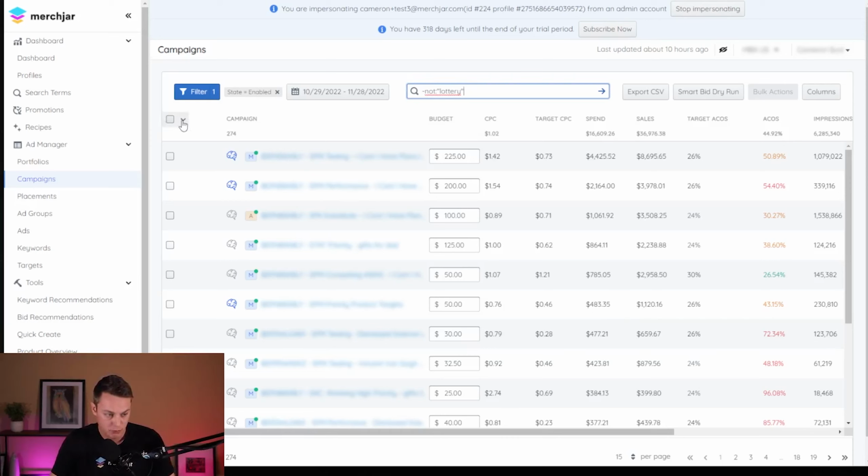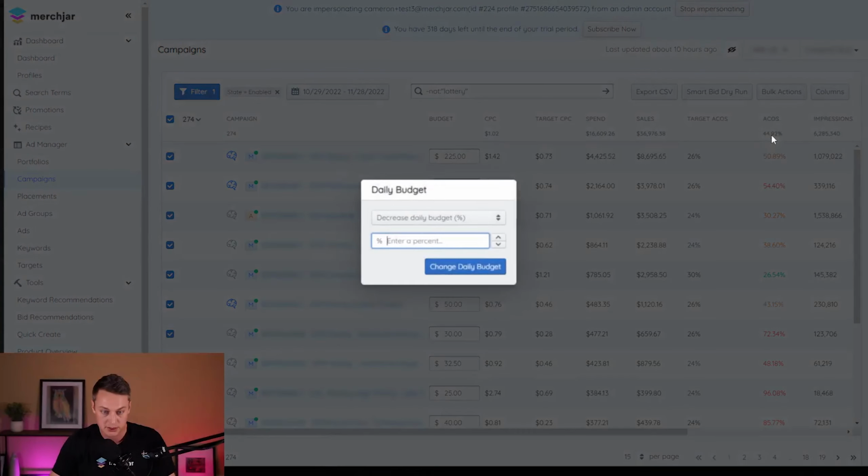To make a bid adjustment, we're just going to select all of them, so 274 in my case, by selecting the little drop down arrow, and then select all from every single page, so you don't have to go page to page. Doesn't matter how many campaigns you have, whether it's 500 or 3,000, whatever that looks like. And once we have selected, we're going to use a bulk action and change daily budget. And here you can do the same kind of thing, decrease daily budget by whatever percentage that you want to. I did a 50% reduction across all of my campaigns. I've already made that reduction, so I'm not going to do it here.